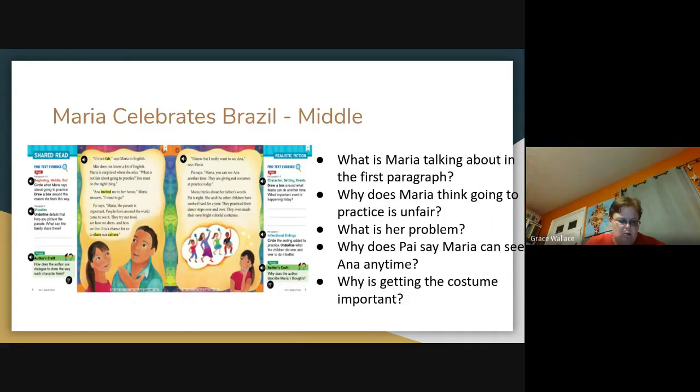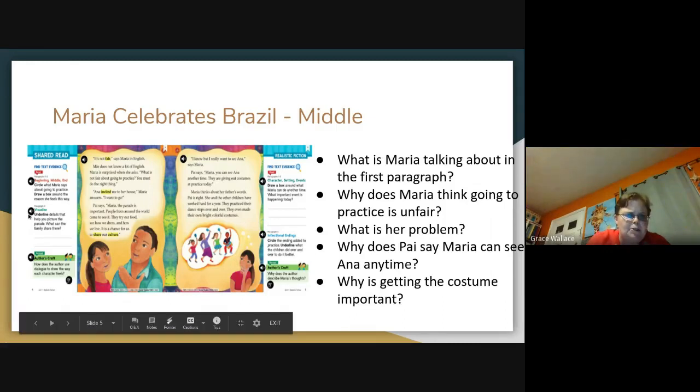"It's not fair," says Maria in English. Mai does not know a lot of English. Maria is surprised when she asks, "What is not fair about going to practice? You must do the right thing." "Anna invited me to her house," Maria answers. "I want to go." Pai says, "Maria, the parade is important. People from around the world come to see it. They try our food, see how we dress, and how we live. It is a chance for us to share our culture."